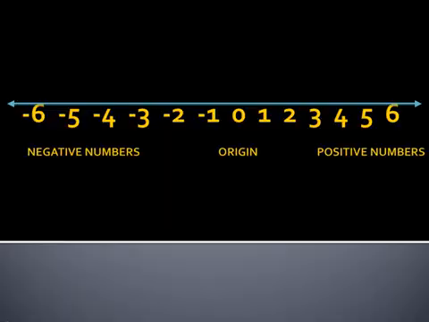Now, how can we show the numbers on a number line? See here, students, the point on a number line which is marked 0 is called the origin. Okay, and on the left and right of 0, you can see the points are marked at equal distances. The numbers shown by points on the right are positive numbers, and those shown by points on the left are negative numbers. In this way, we can show the integers on a number line.